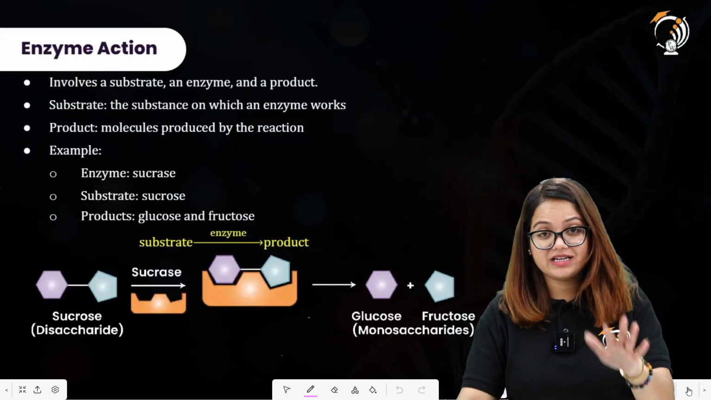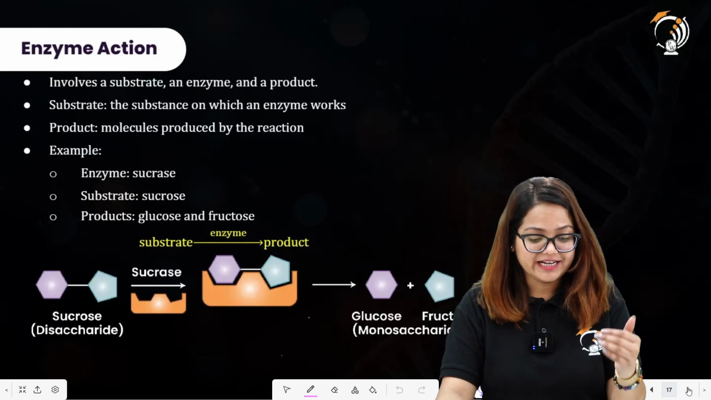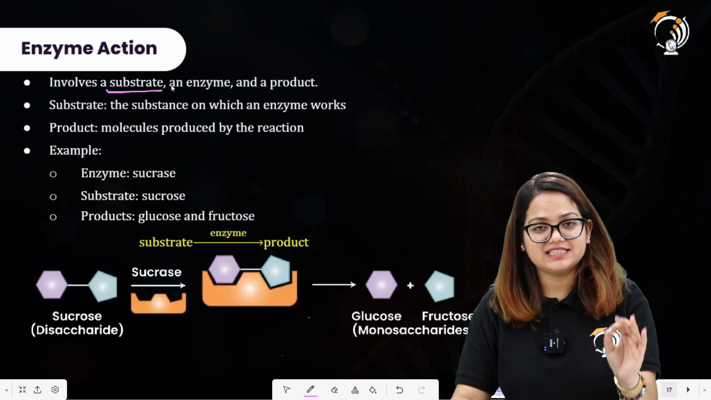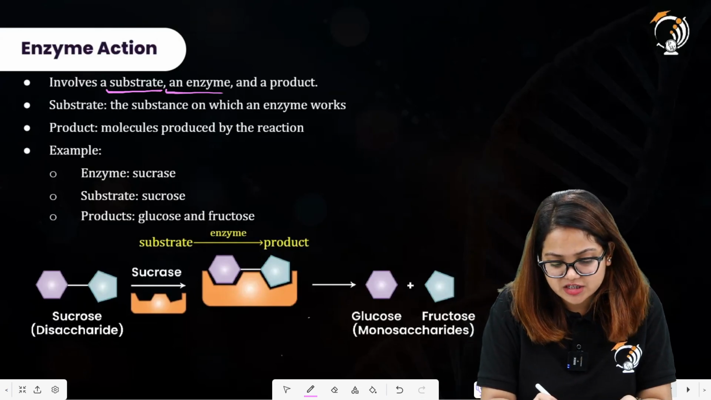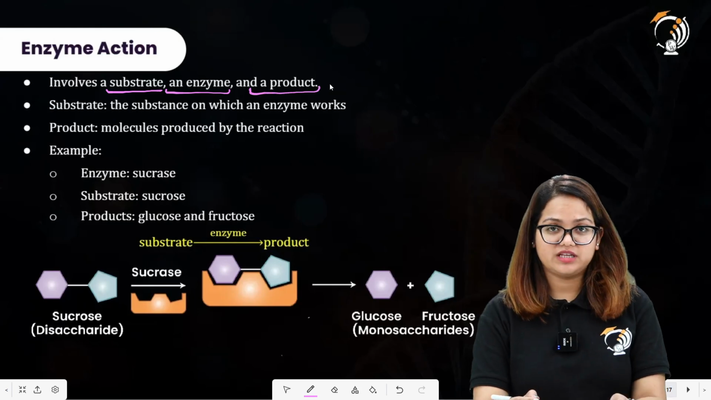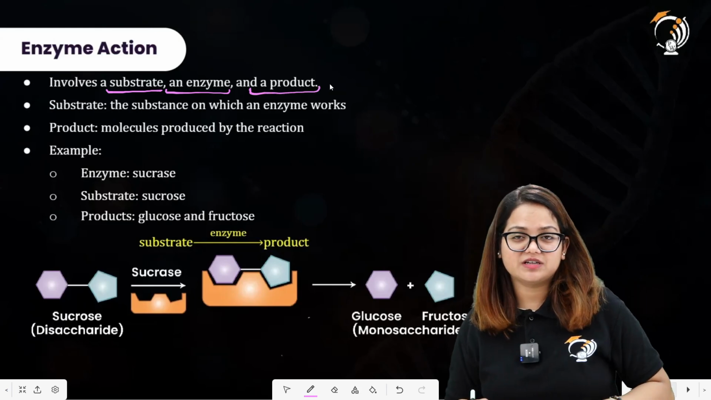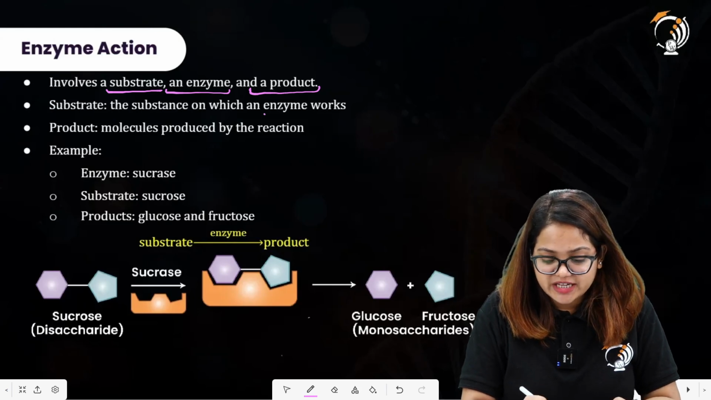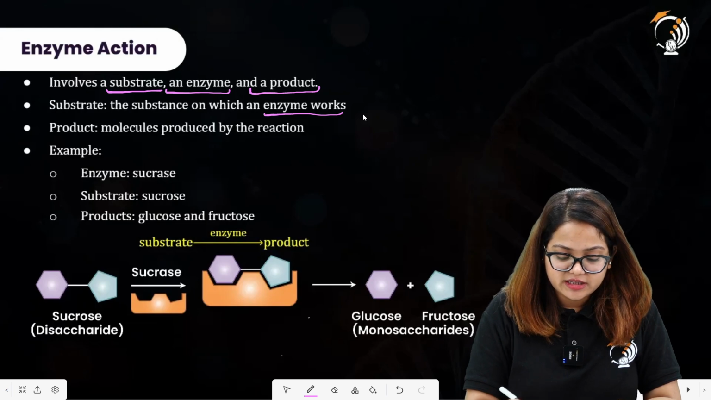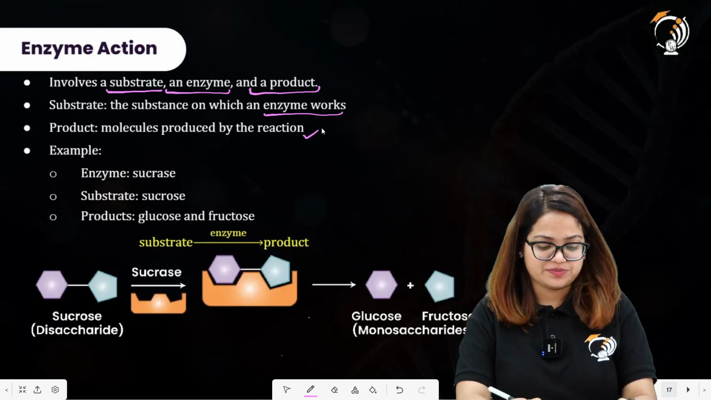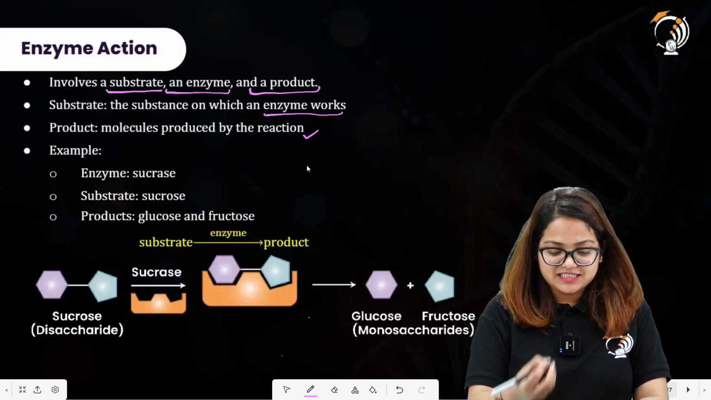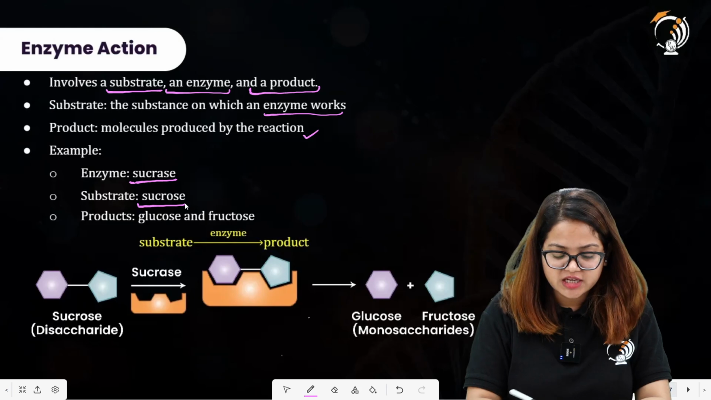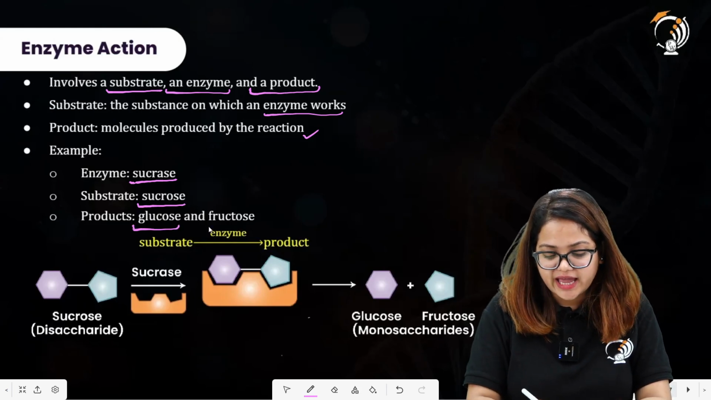So what does an enzyme action mean? It involves a substrate, the molecule or substance on which the enzyme is acting. An enzyme is required, and the product is formed. The molecules or substances that are formed during a chemical reaction are termed products. Substrate is the substance on which the enzyme works. The products are the molecules produced by the reaction. Example: the enzyme sucrase is acting upon the substrate sucrose. It is forming the products glucose and fructose.